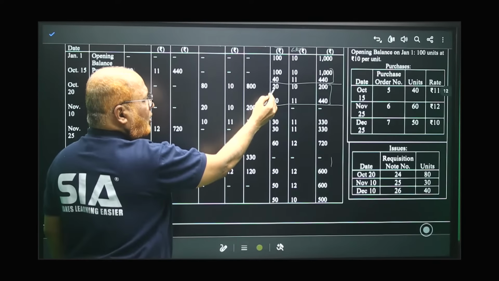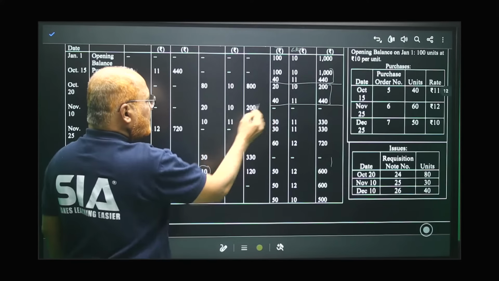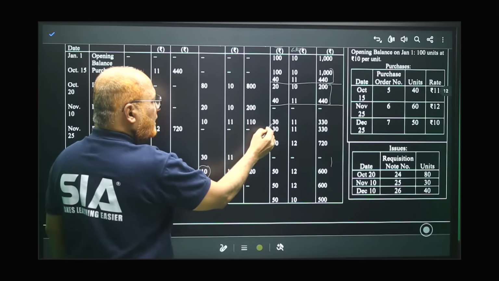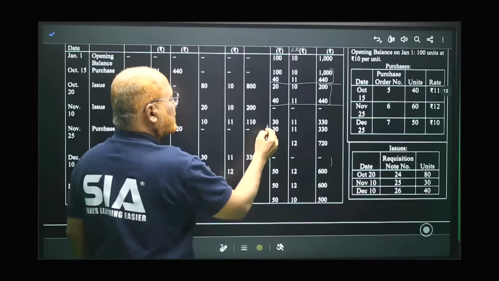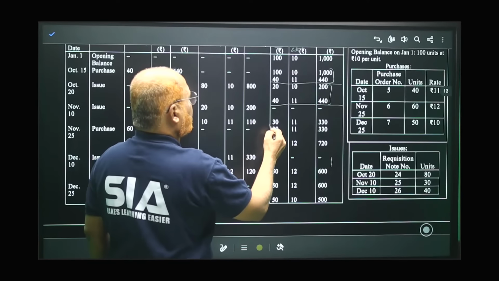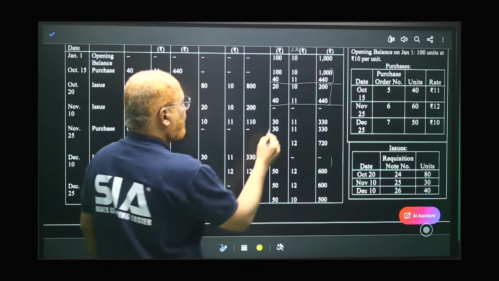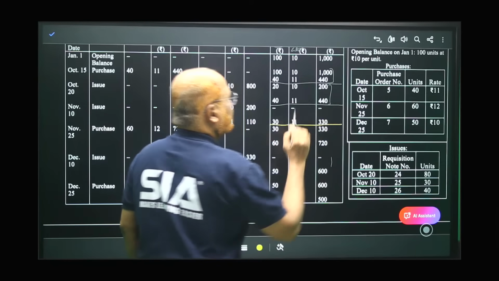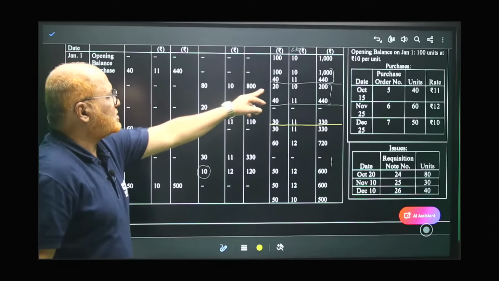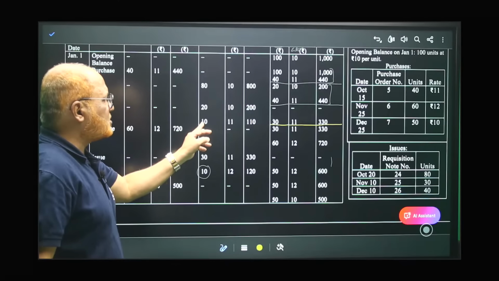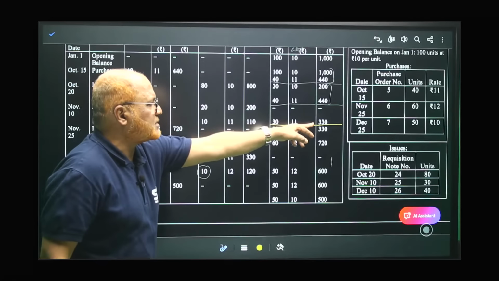So this 20 has gone and from this 40, 10 units we have issued. So remaining how much? 30 units. So this 30 units will remain. 20 units we have issued. Out of 40, 10 units we have issued. Remaining 30 units, 11 rupees, 330.